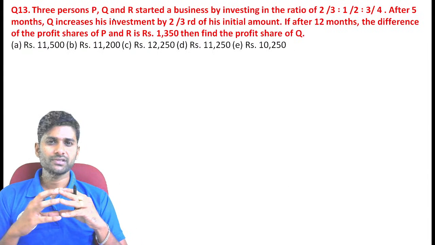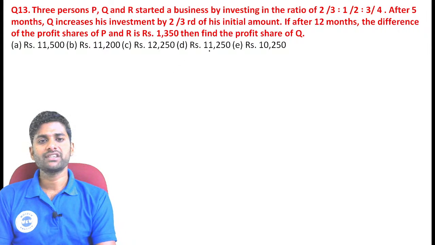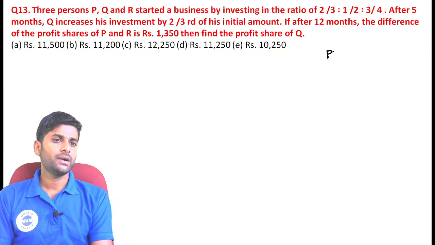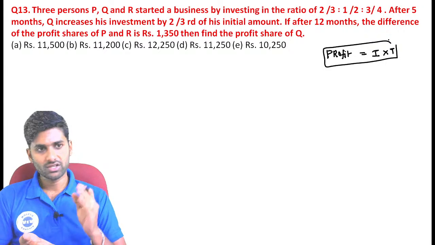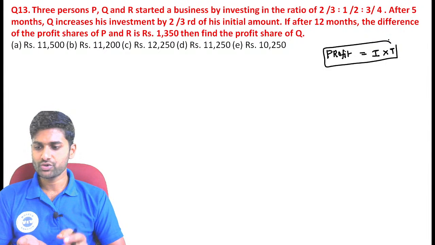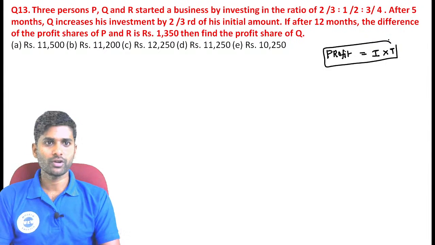Now see, there are 3 persons, P, Q, R, who started a business. This is the partnership concept. The profit is completely based on a person's investment and time period. These are the parameters for the entire concept. So profit completely depends on how much a person has invested and for how long in that business. Those are the 2 important parameters.